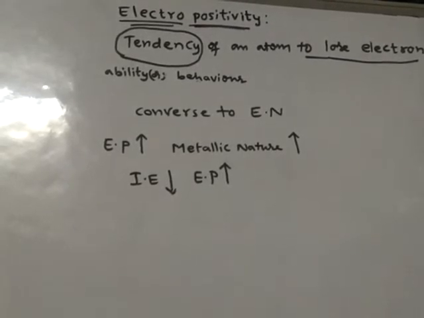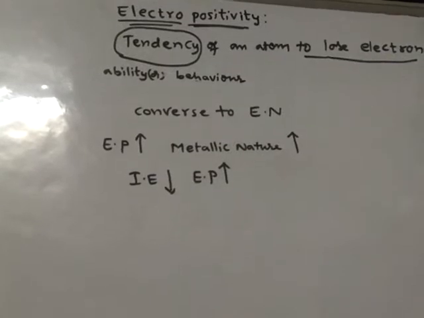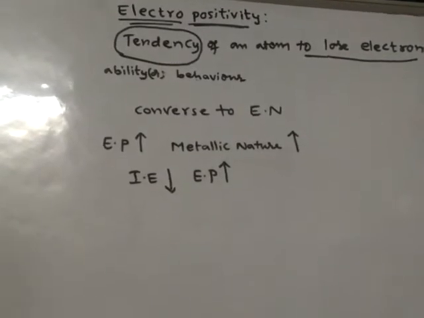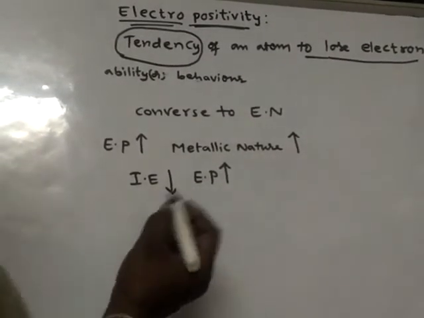If electropositivity increases, the capacity of an atom to form ionic bond increases.